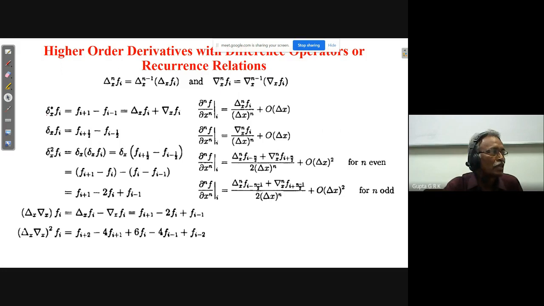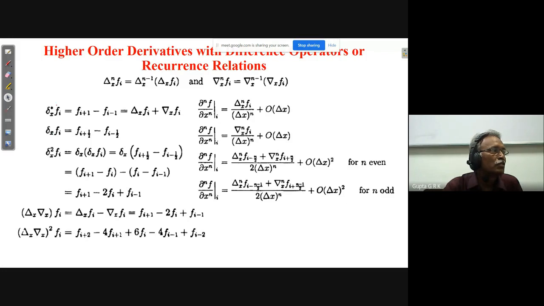So delta x star f i is f i plus 1 minus f i minus 1, which is nothing but the forward difference operator plus the backward difference operator. If you add these two, that is f i plus 1 minus f i plus f i minus f i minus 1, f i gets cancelled, and you will get f i plus 1 minus f i minus 1.